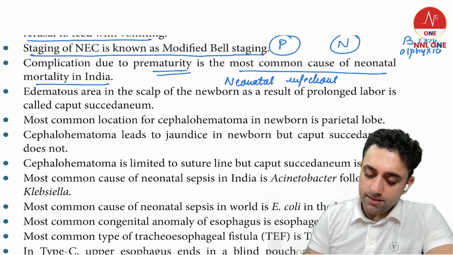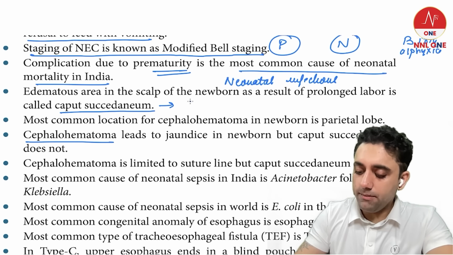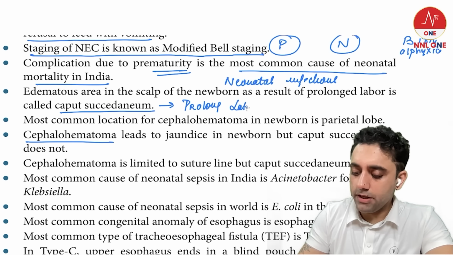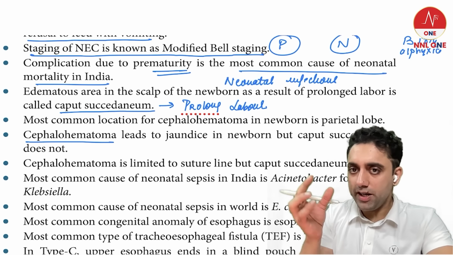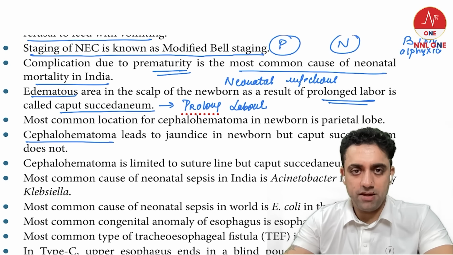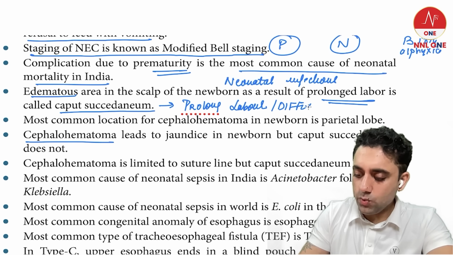Number 3, there is something known as caput succedaneum and something known as cephalhematoma. Babies born after prolonged labor have an edematous swelling over the head, which is caput succedaneum. It is a diffuse swelling.